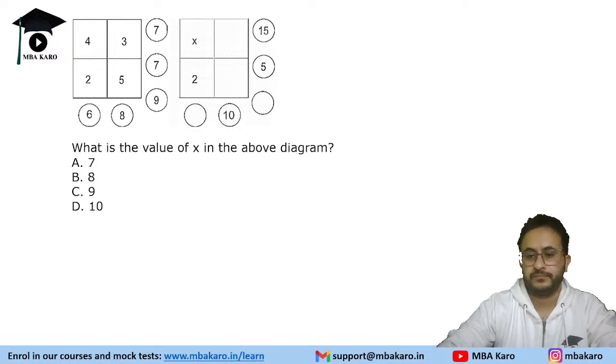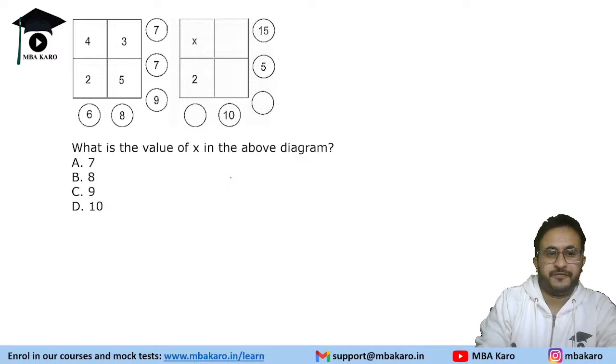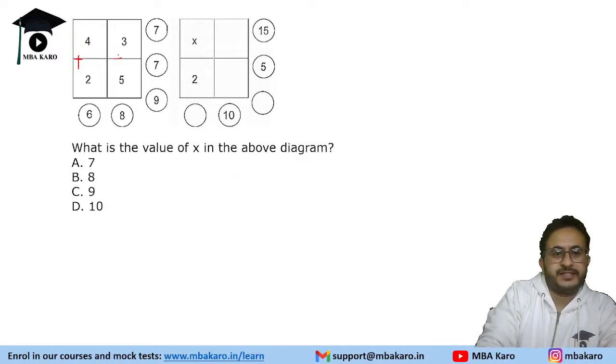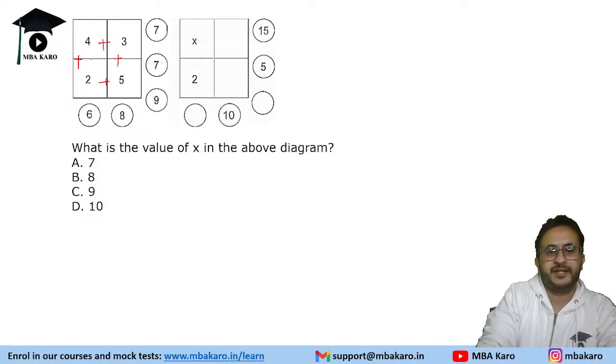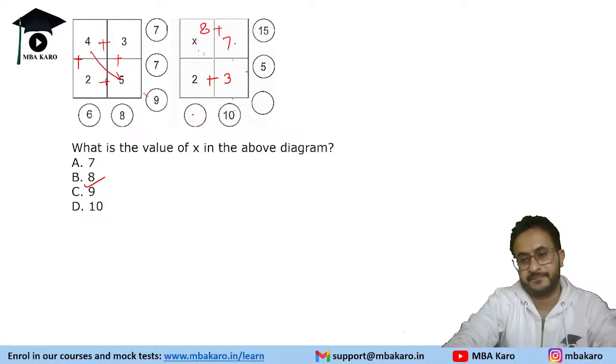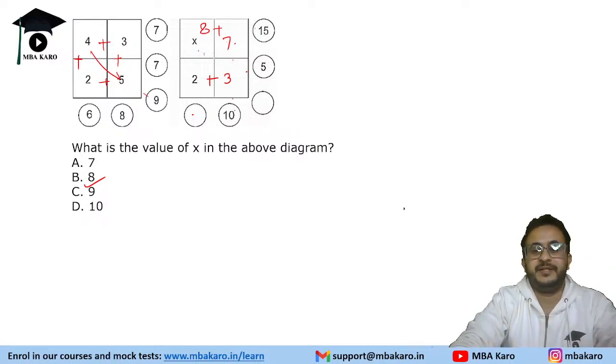So let's see this, the value of x. Now 4 plus 2 is 6, 3 plus 5 is 8. So we are adding these. 4 plus 3 is 7, 2 plus 5 is 7. And we have the cross sum. So x plus 2 we need to find. Now 2 plus 3 will be 5, and plus 3, so this is 7. 7 plus 3 is 10 over here. Now we need to find this number x. So x will be 8, because 8 plus 7 is 15. So x is 8. Easy one. Sometimes they can be this easy, sometimes they can be quite tricky also.